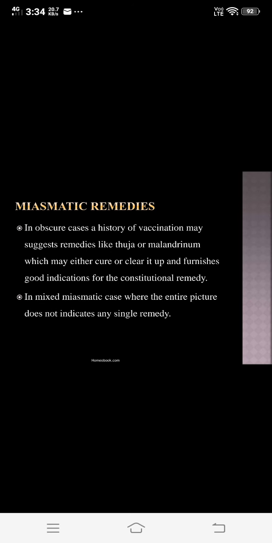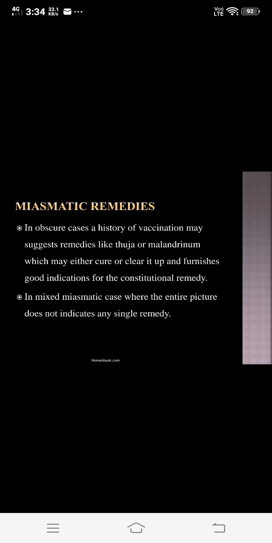So this may be the use of a different potency form of secretions that may be found in diseases like smallpox, measles or influenza. So this is the use of isopathy and nosodes as a second prescription in the cases. Then the next is miasmatic remedies, that is, use of miasmatic remedy as a second prescription.